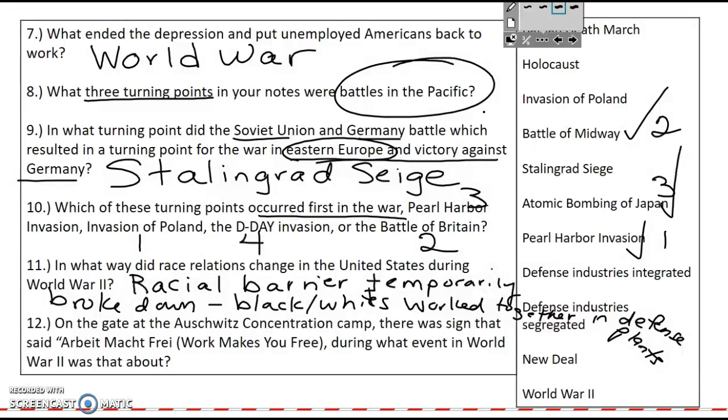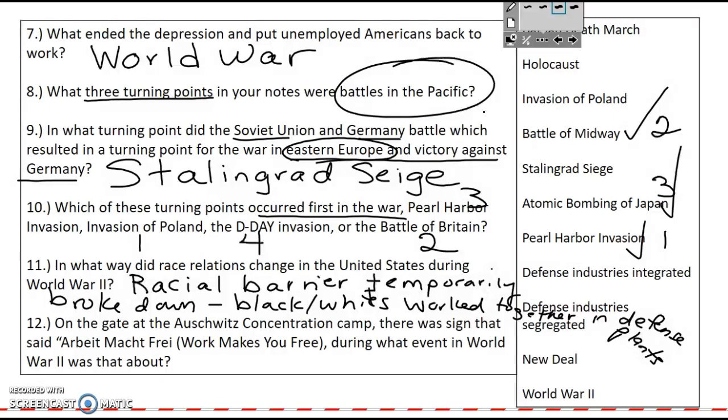They worked in factories where they made bullets, guns, tanks, airplanes, bombs, jeeps. So FDR desegregated the defense industries where African Americans and whites could work together. But still, in other parts of the country, in other industries, they remained segregated. So it broke down some racial barriers for a little bit.